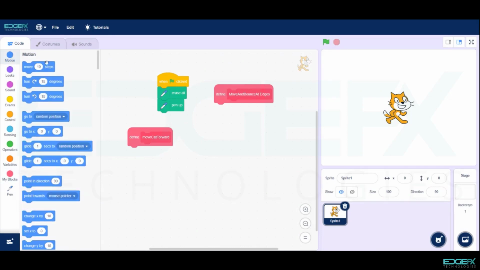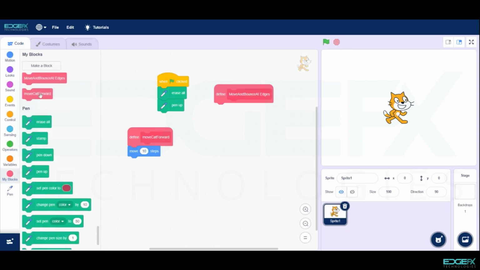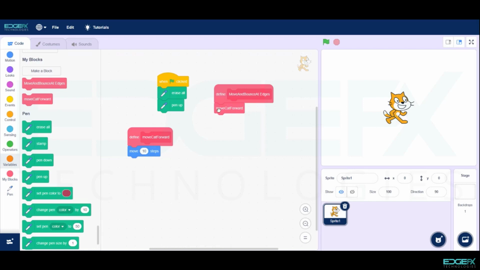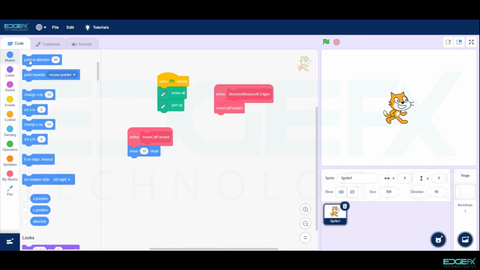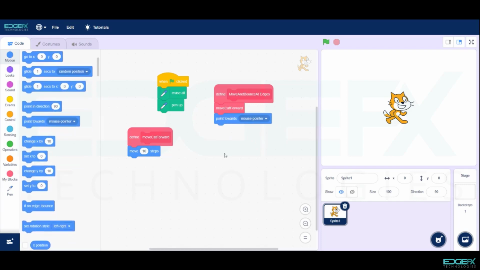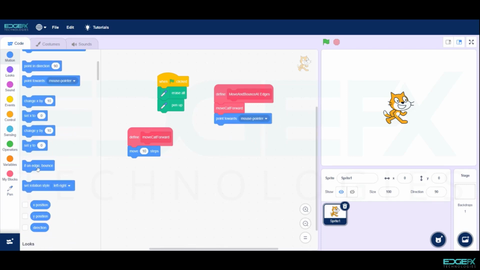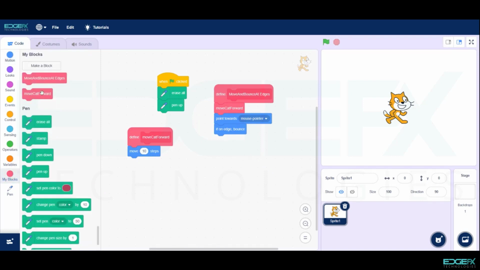Now go to Motion, select and drag the Move 10 steps block. From My Blocks, add Move Cat Forward. From Motion, add Point toward mouse pointer and If on edge, bounce. From My Blocks, add the Move and Bounce at Edges block.